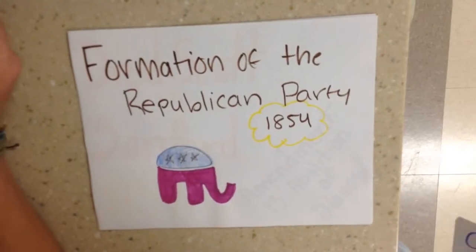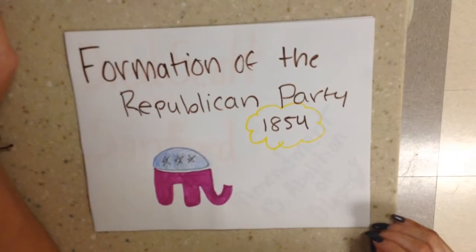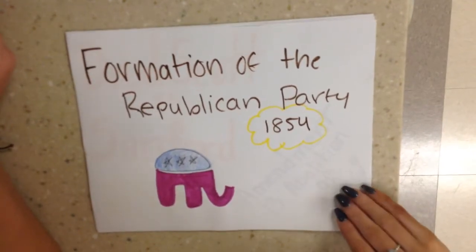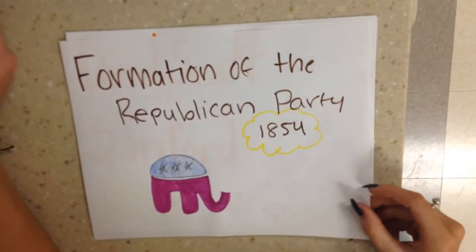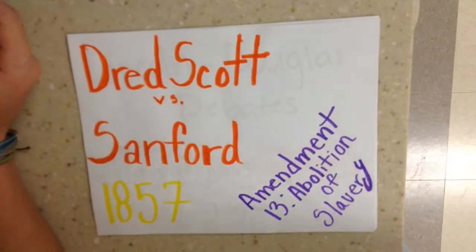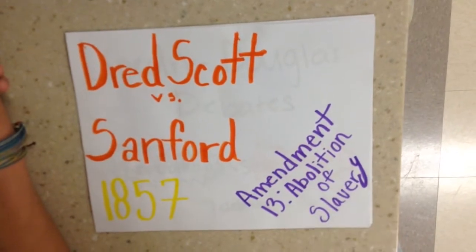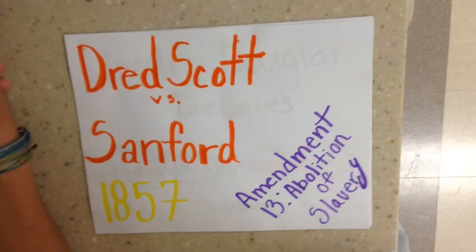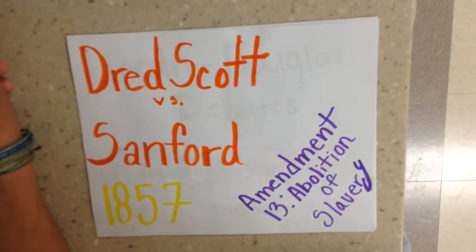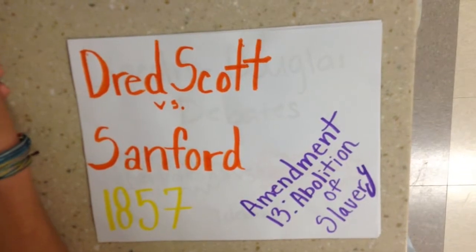The formation of the Republican Party was when the Free Soil Party joined the Whigs and were named the Republicans. They were in the North and voted against slavery. Dred Scott v. Sandford was when Scott, a slave, sued to be free after moving to Wisconsin with his owner. He was told he couldn't sue because he was property, and the North was furious.